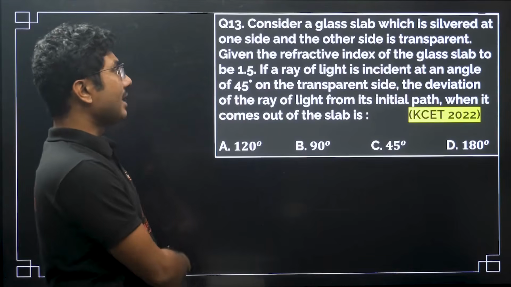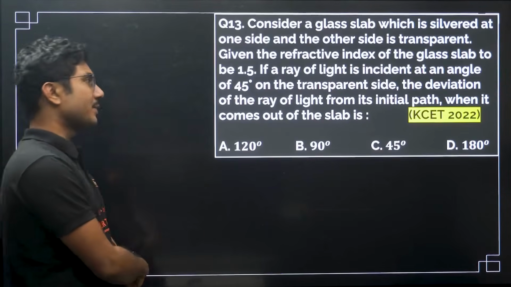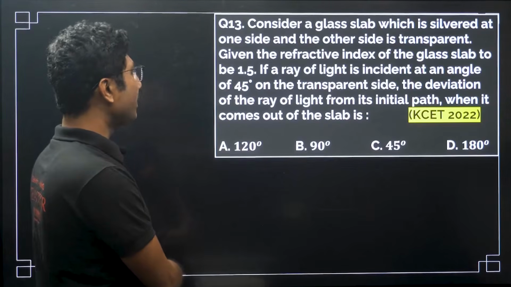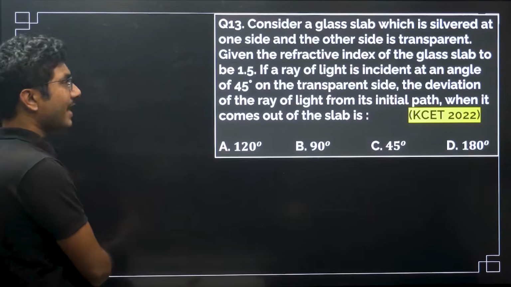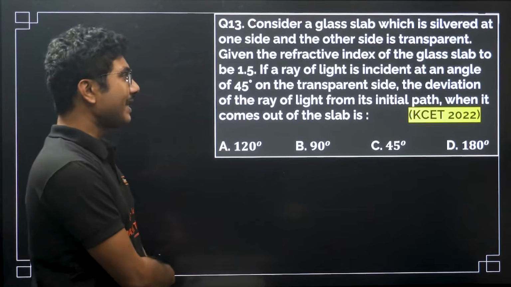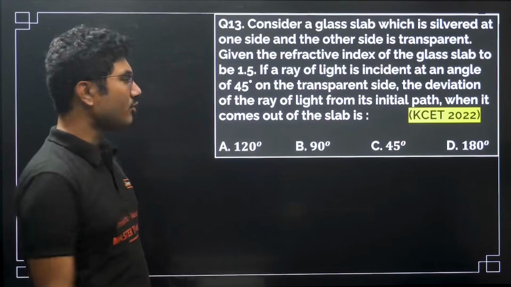Consider a glass slab which is silvered on one side and the other side is transparent. Given the refractive index of the glass slab to be 1.5, if a ray of light is incident at an angle of 45 degrees on the transparent side, the deviation of the ray of light from its initial path when it comes out of the slab is.